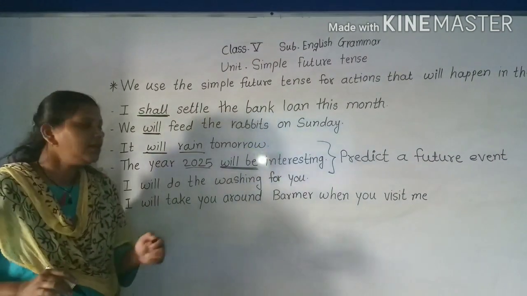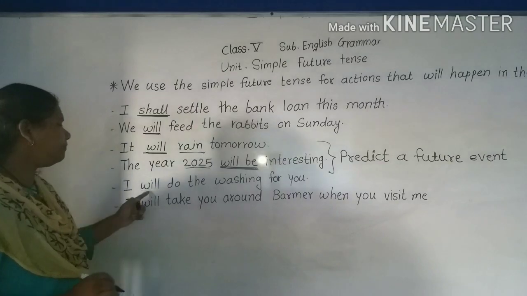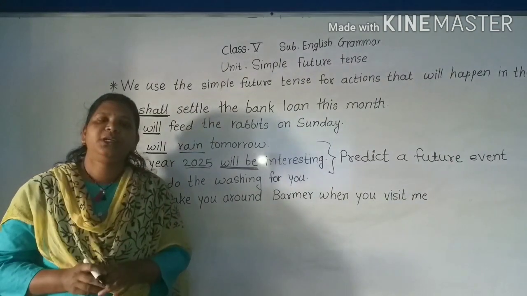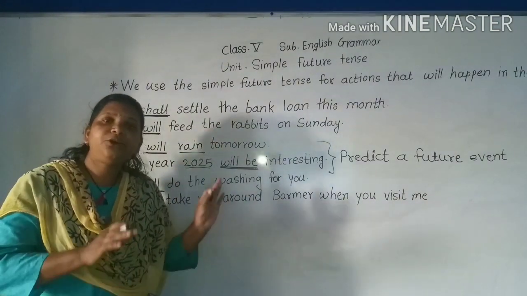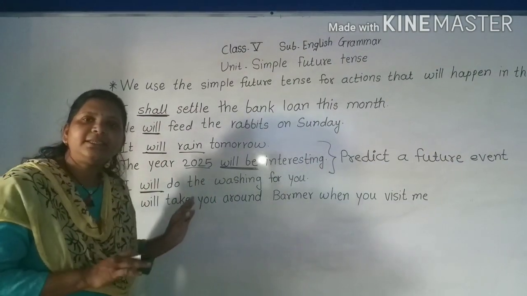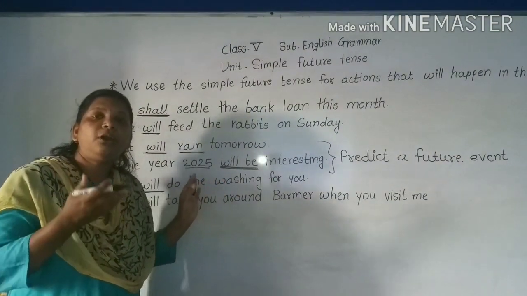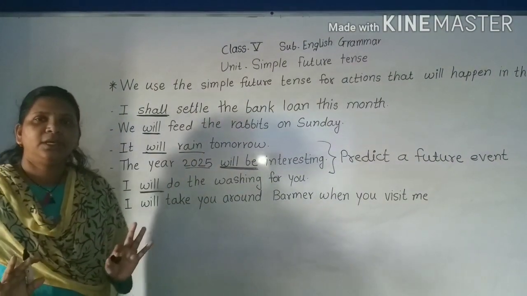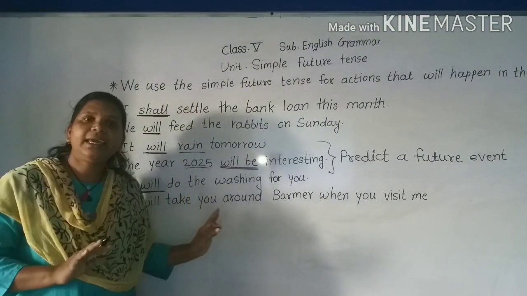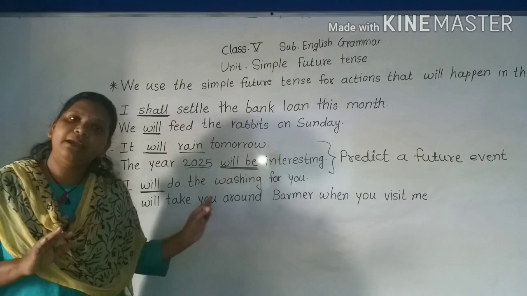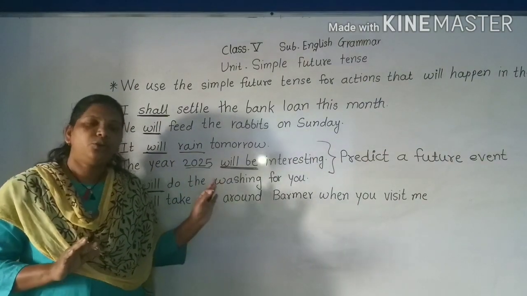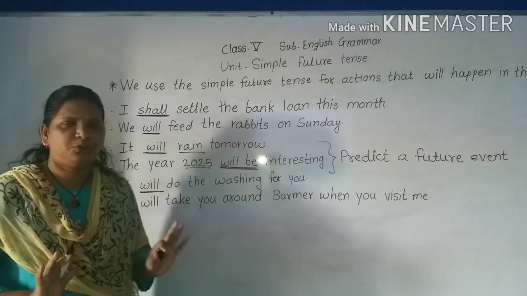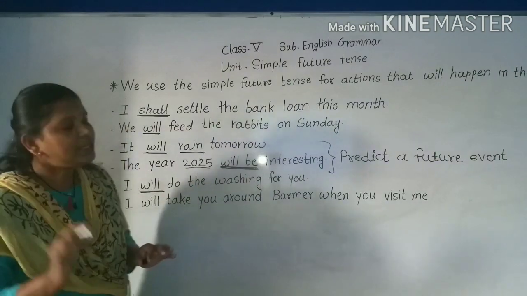Okay. Now see the next example: I will do the washing for you. Okay. This sentence is expressing willingness, or it is making a promise to someone, right? See, I will do washing for you. So this sentence is expressing willingness, and we can also say it is making a promise to someone. What the person is telling here is that I will do washing for you, making a promise. Make sense? Yes. See the next example.